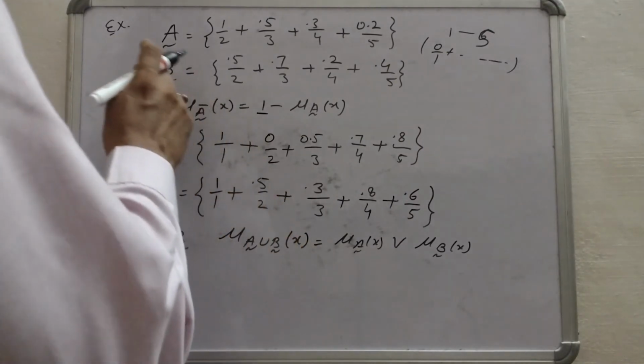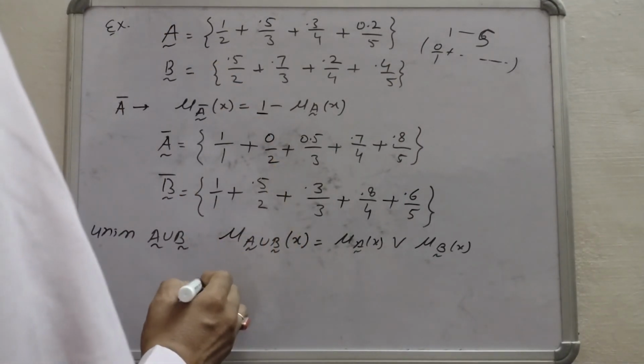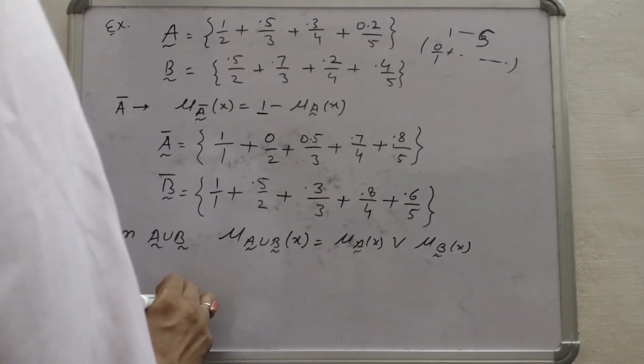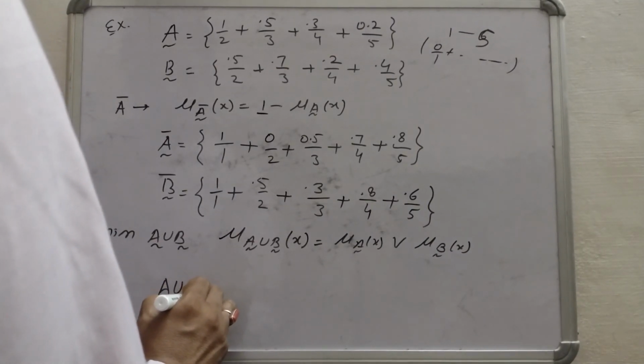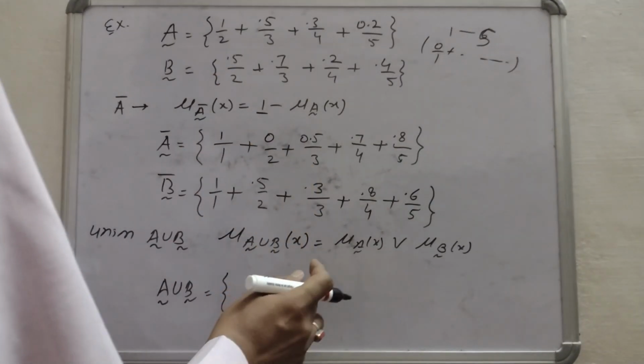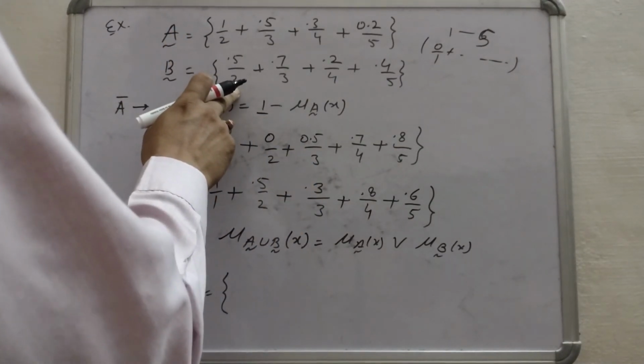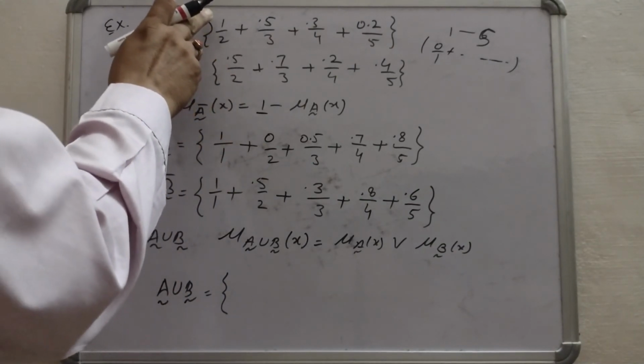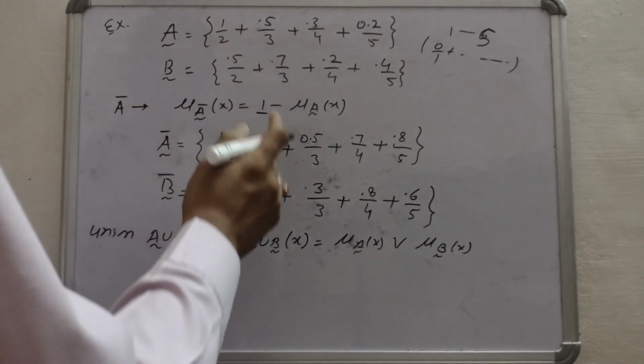So for A and B, if I write A union B equals to, for the element 2, what is the maximum membership? Here it is 1 and 0.5.